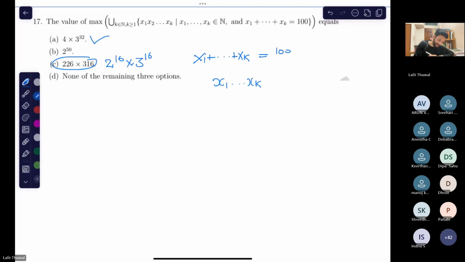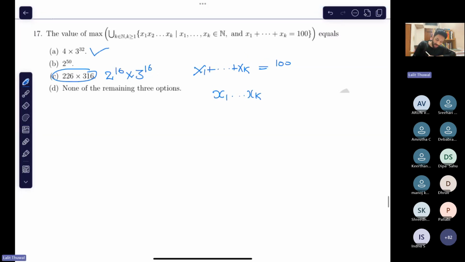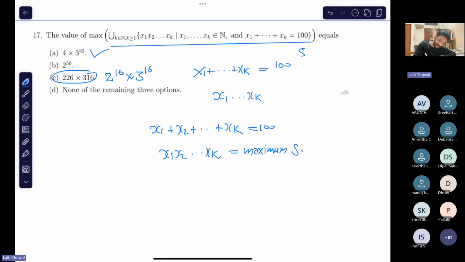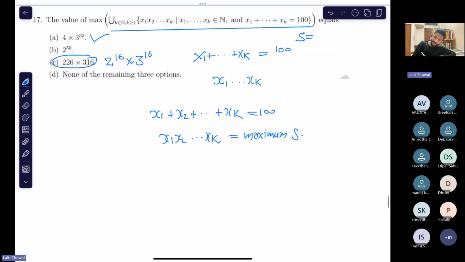So see, say you have a partition such that this thing is maximum. Say this is the maximum of the set S. Name the set S. So if it is maximum, none of x1, x2, and so on can be 5, 6, 7. They cannot appear in this partition.